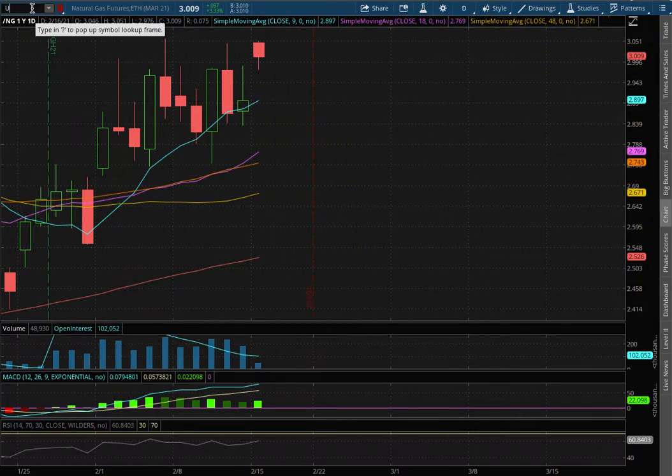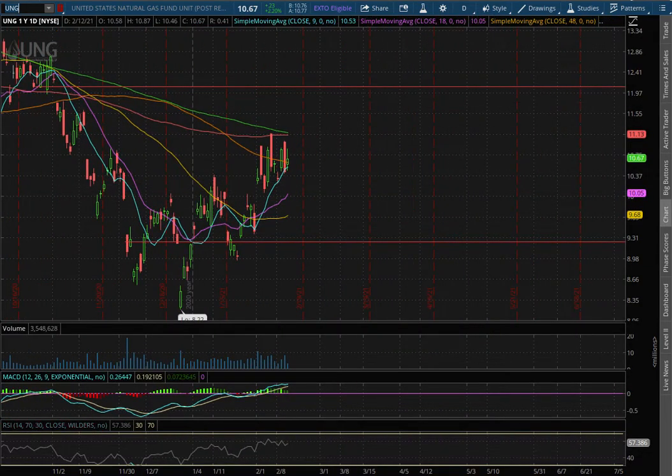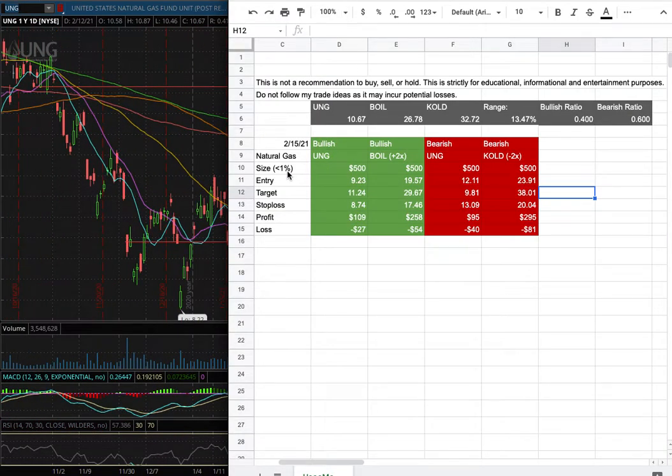And as for the trade idea of the week, I'll be trading UNG, and my position size for it is less than 1% of my portfolio. My long entry is at $9.23, and that is this range here. My sell target is at $11.24, and my stop loss is at $8.74.